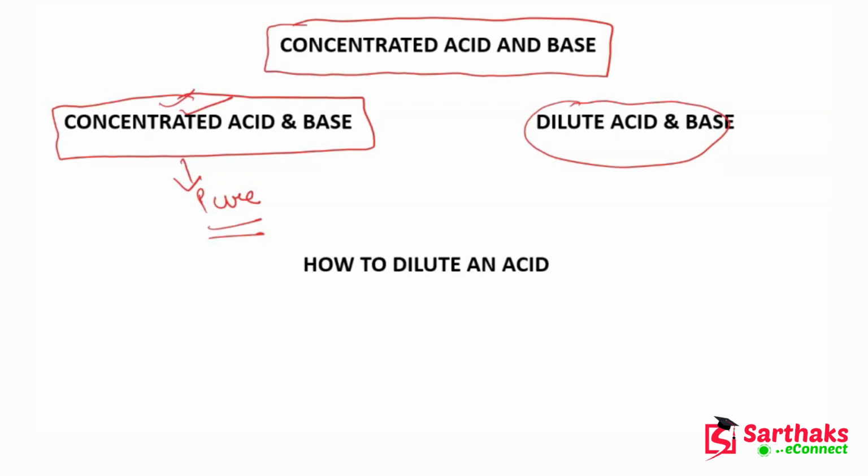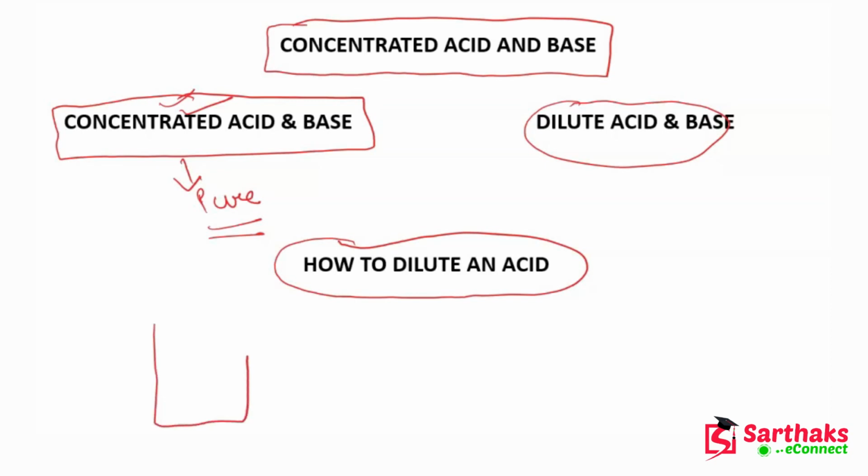Now we will talk about how do we dilute an acid. As I told you, dilute acids and bases are the acids and bases where you add water in it. But let me tell you how do we dilute an acid.